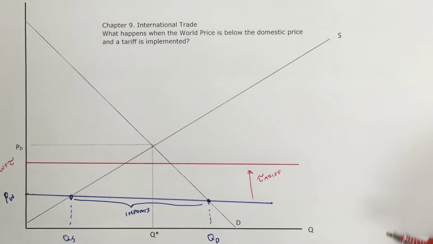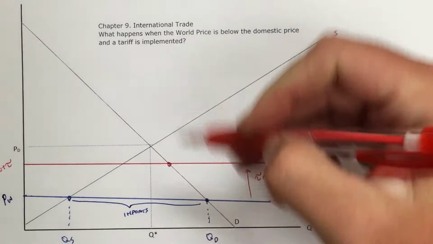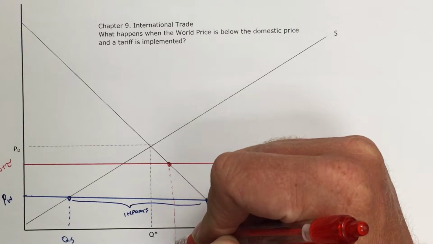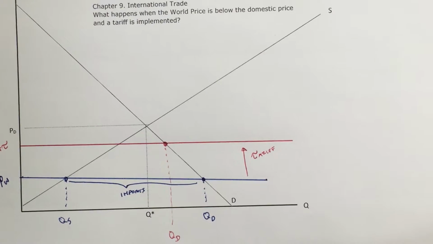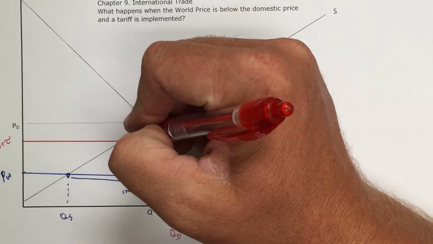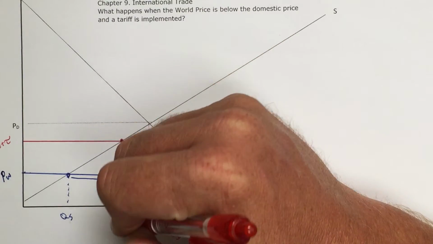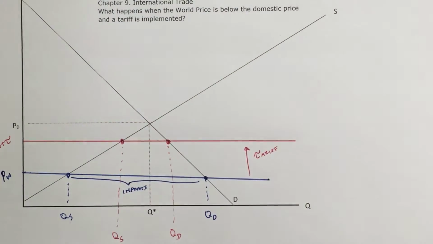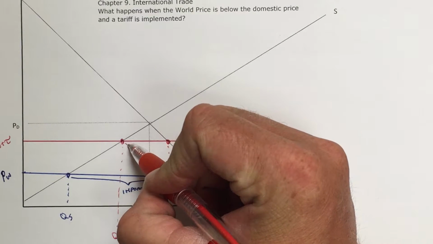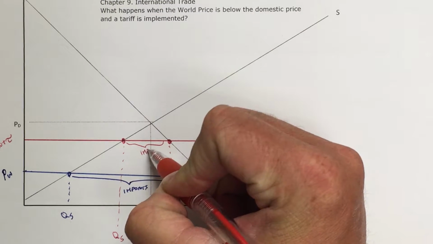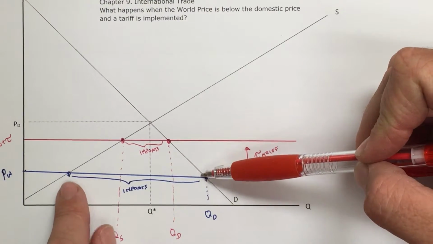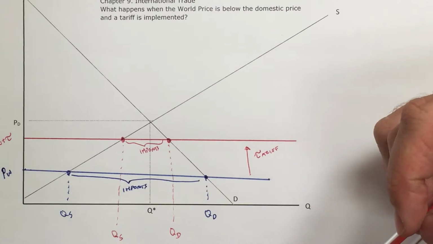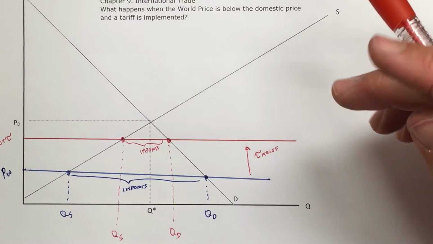Well, now at that price, consumers are going to demand that amount, and producers are going to produce this amount, where now we have this distance here as their imports. And so immediately what we see is that the tariff causes our imports to decrease because of the higher price. And the question is, well, are we better or worse off?